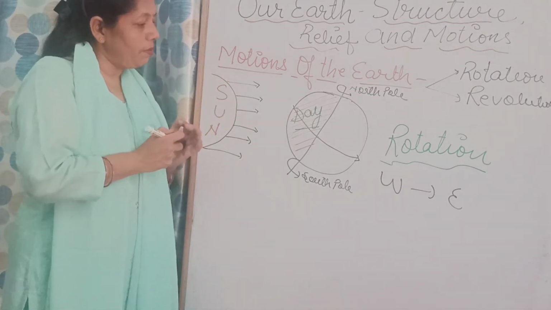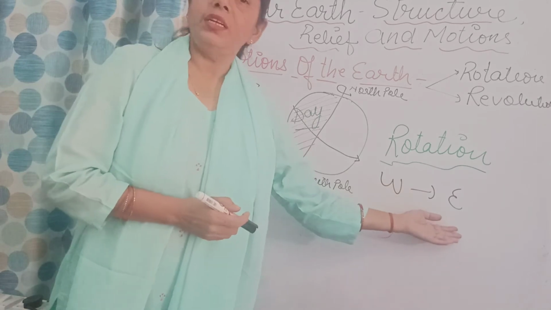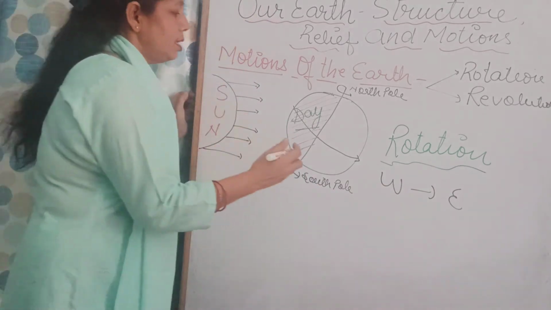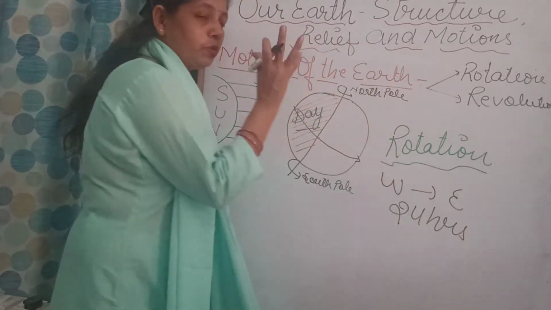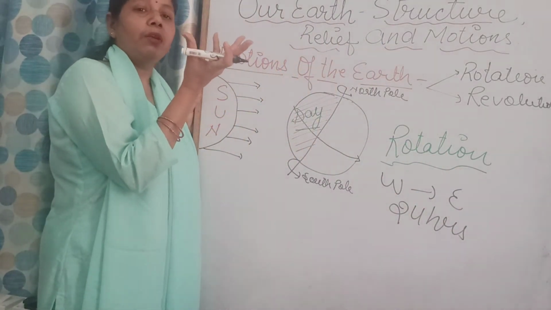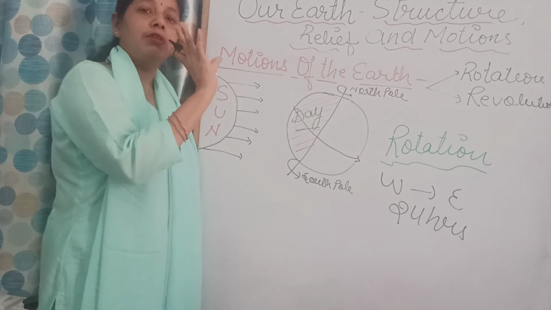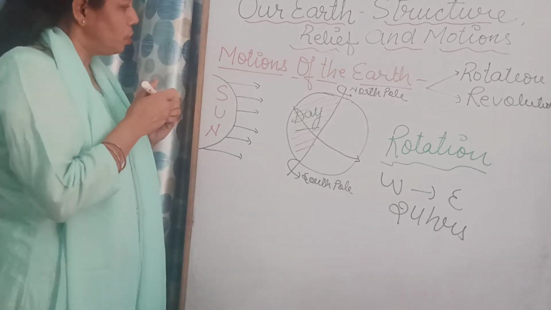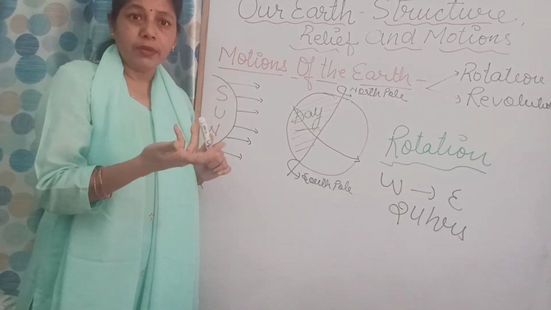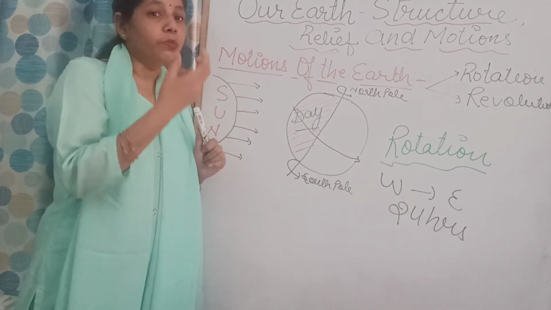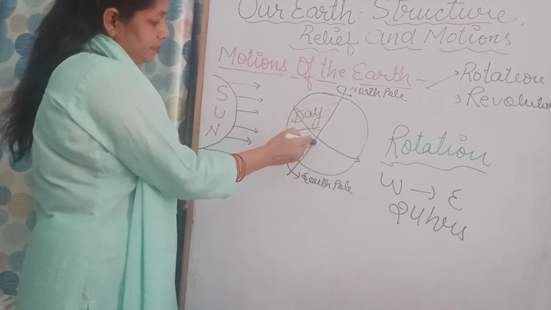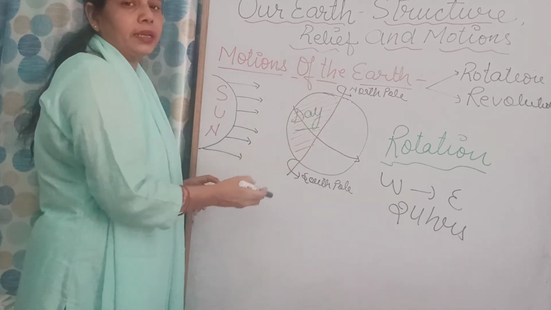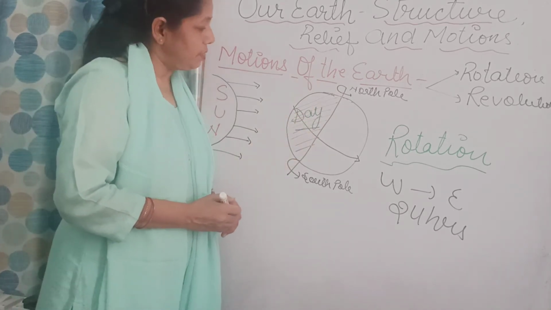Clear? So when it moves from west to east, in how many hours? It takes 24 hours. That means in one full day the earth takes one full round. How does it take a round? It moves on its axis. Can you see this axis? This is an axis which is tilted at an angle of 23.5 degrees.